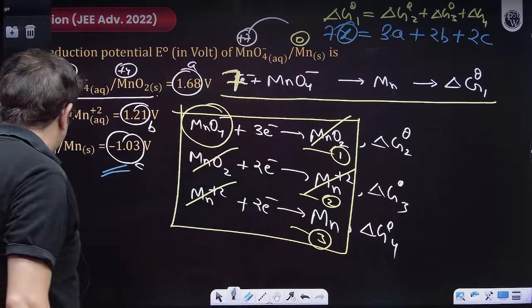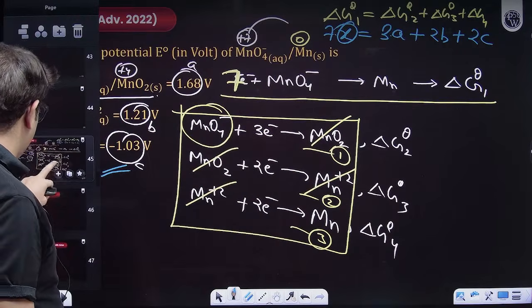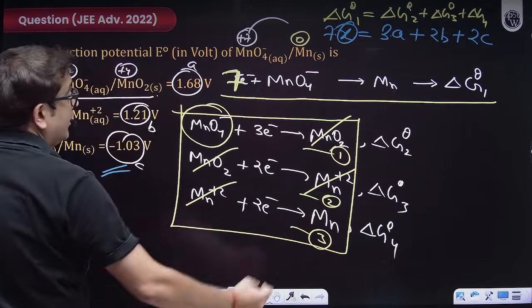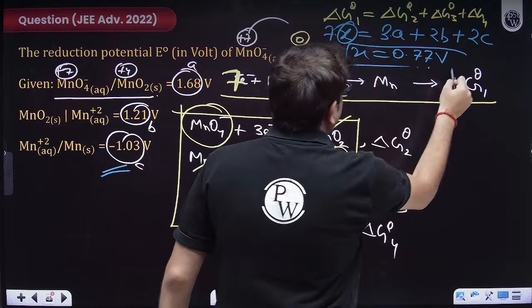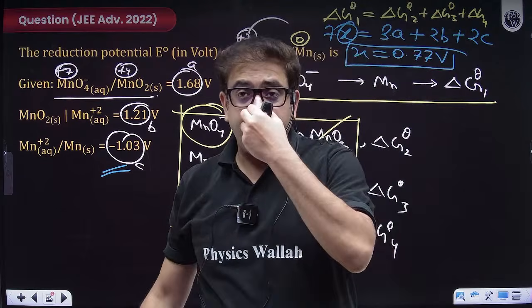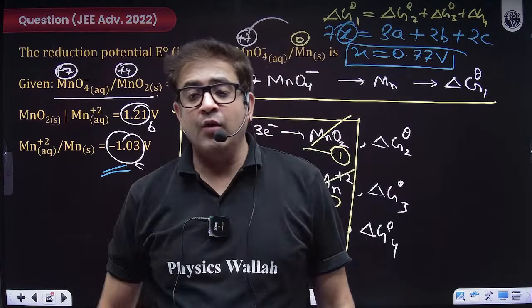Let me help you with the answer because this is an advanced question, so you have to do the division also. Once you solve, the value of X will come out to be 0.77 volt. The division is your thing. I hope everybody is clear.